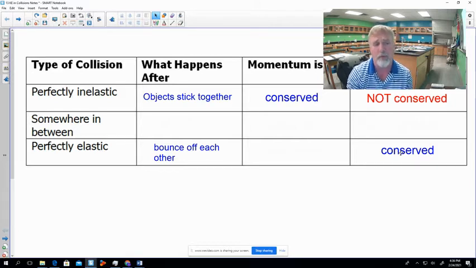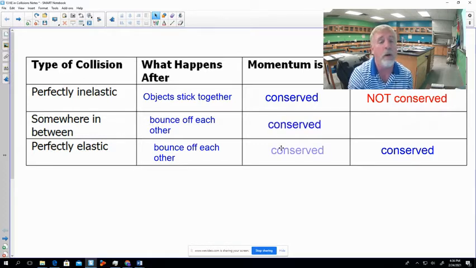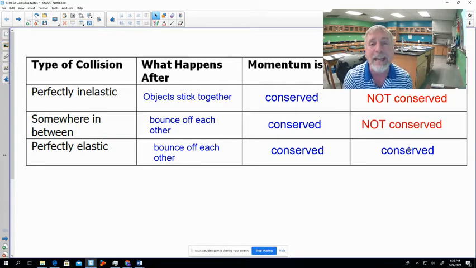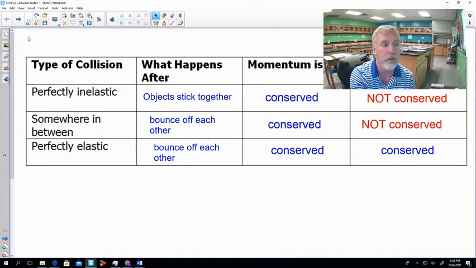And then we have some place in between where they're still inelastic, but they're bouncing off each other. So they're going to have different velocities as opposed to our perfectly inelastic at the top that has the same velocity. Now let's finish off the rest of our table here. Momentum is always conserved. Doesn't matter what kind of collision we have, momentum is always conserved. But from a kinetic energy perspective, it is only conserved in a perfectly elastic collision. If there's any inelasticity at all, the kinetic energy is not conserved. So let's go ahead and put this into use in some problems.